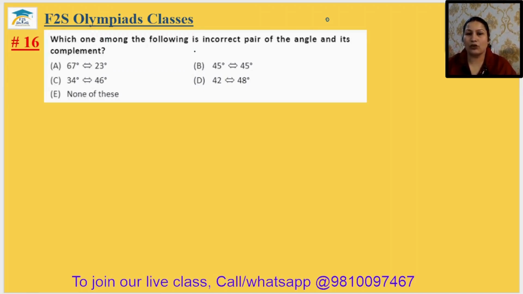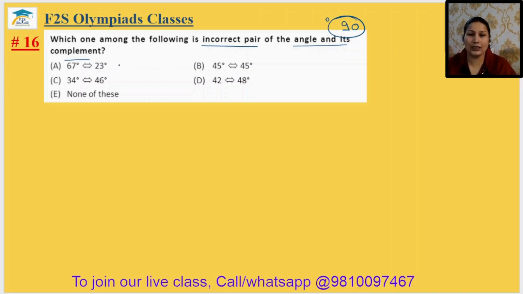Come to question number 16. Which one among the following is an incorrect pair of an angle and its complement? For an angle and its complement, the sum should be 90 degrees. Okay, should be 90 degrees. So whose sum will not be 90 degrees? That will be the incorrect pair.